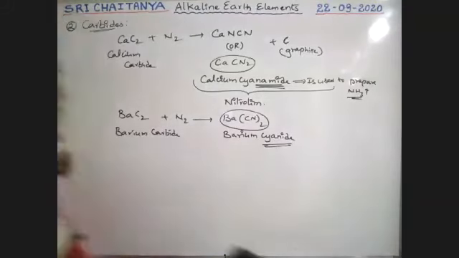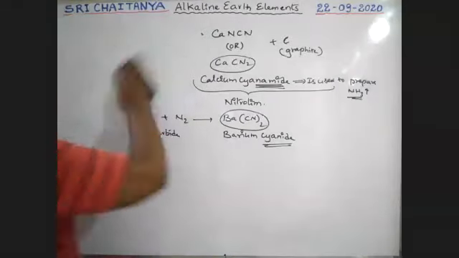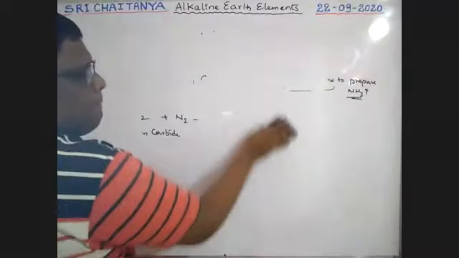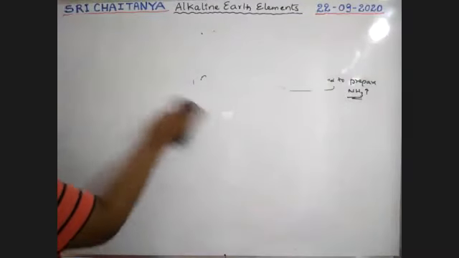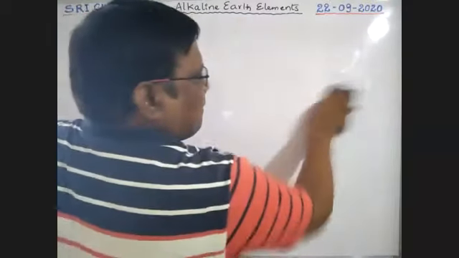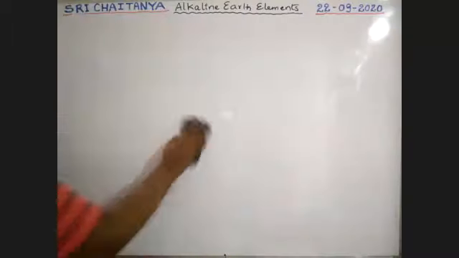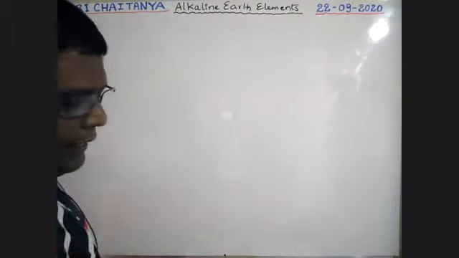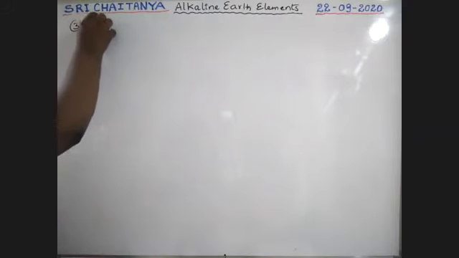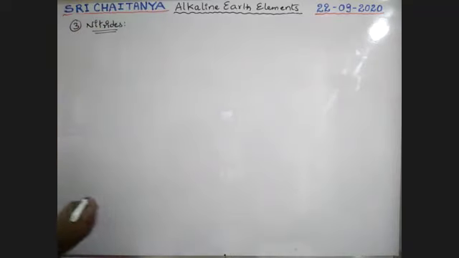Now, next compounds: nitrides. What is a nitride?